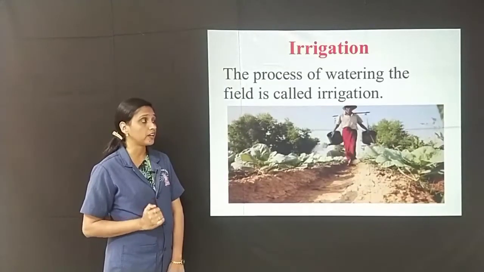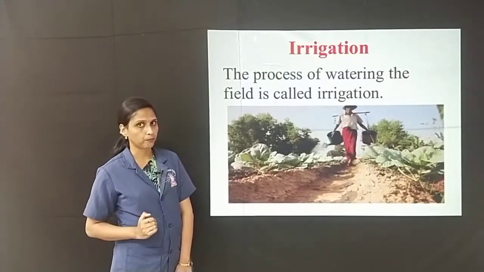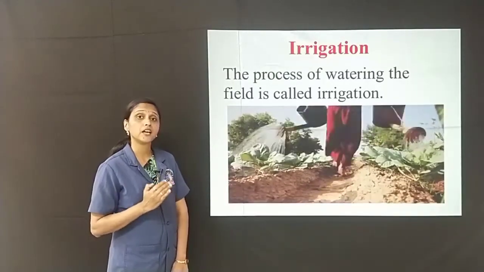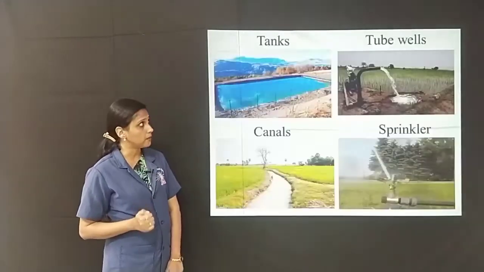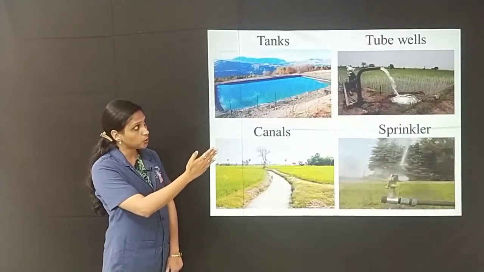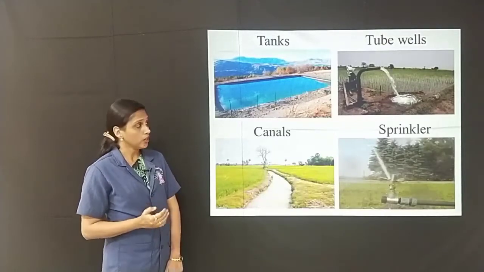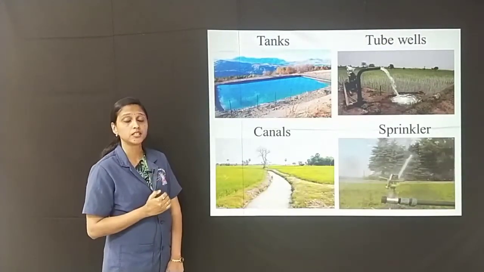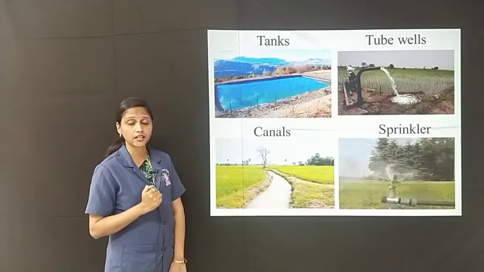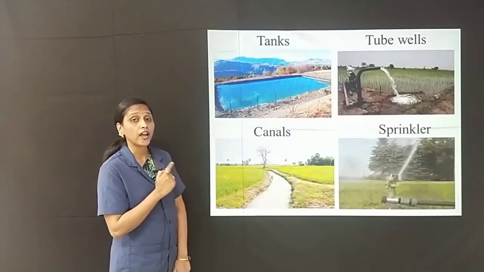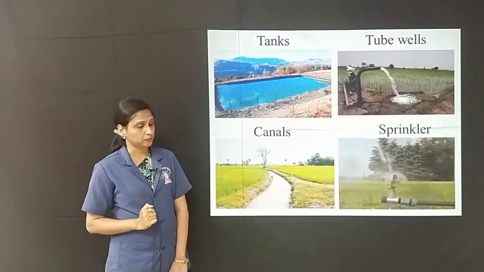As we all know, water is very important for the proper growth of the crop. Usually farmers depend on rainfall for irrigation, but some farmers depend on tanks, tube wells, canals and sprinklers for irrigation. You can observe in the first picture. This is the picture of a tank. How are tanks constructed? They are constructed by building tanks or embankments. Through this, water is given for irrigation.